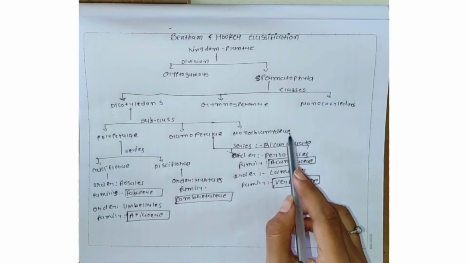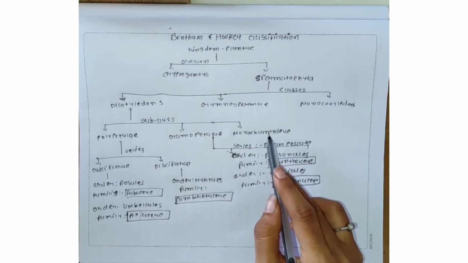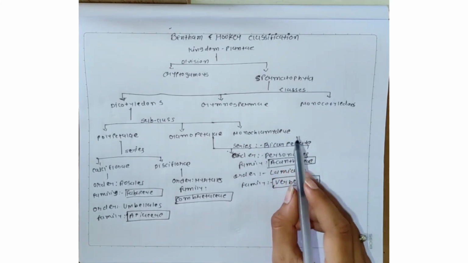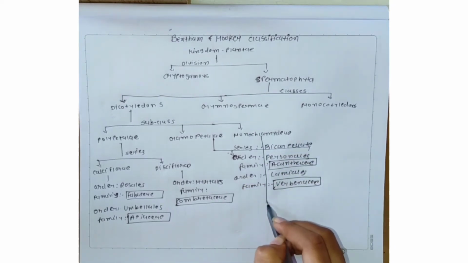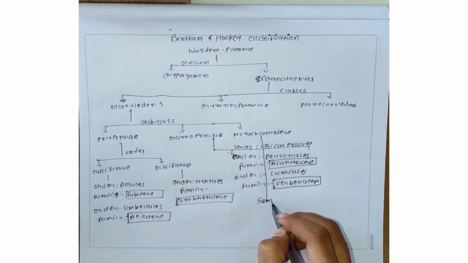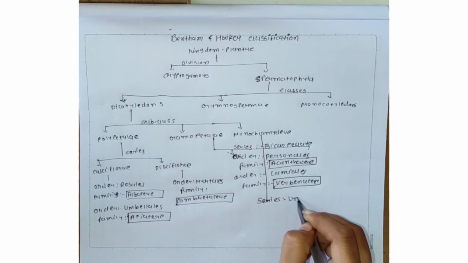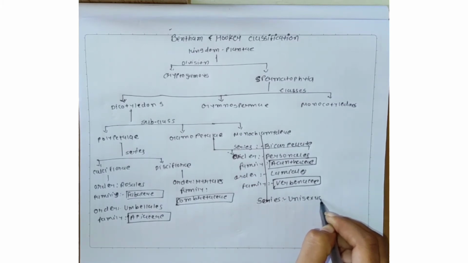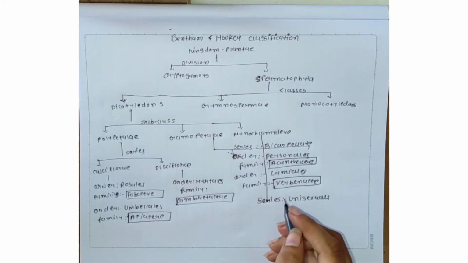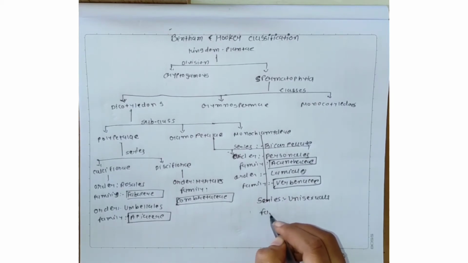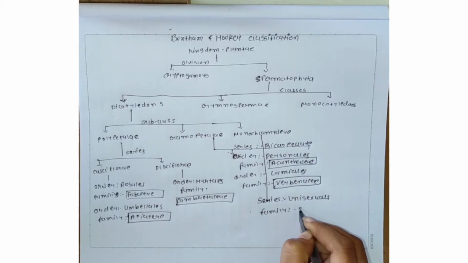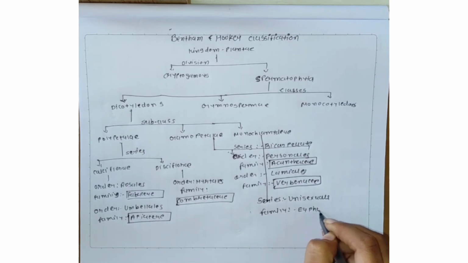Then the next one is Monochlamydeae. In this Monochlamydeae they have one series, Unisexuales. In this there are no orders, so the family is directly included. The family is Euphorbiaceae.